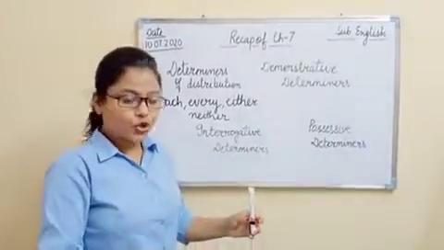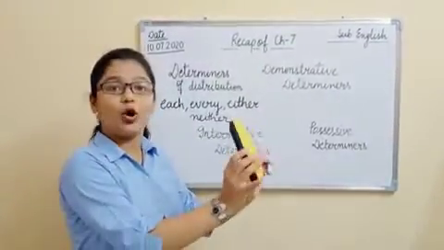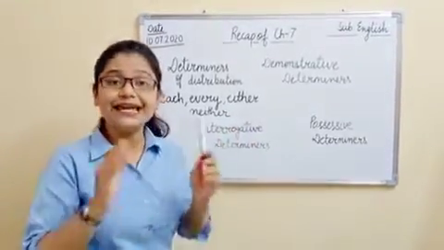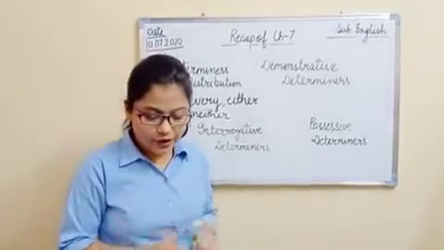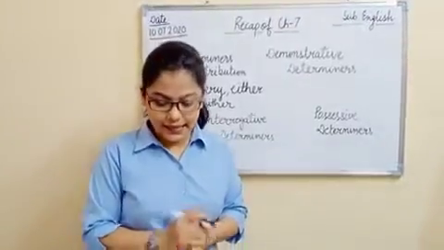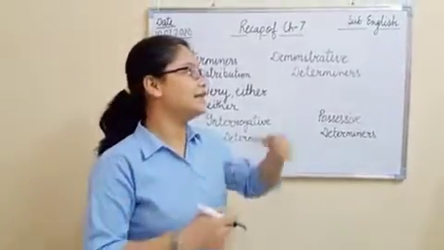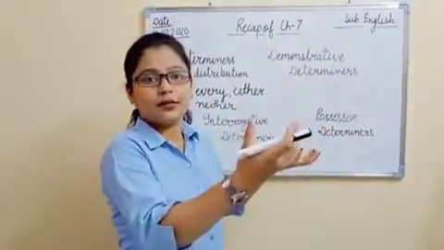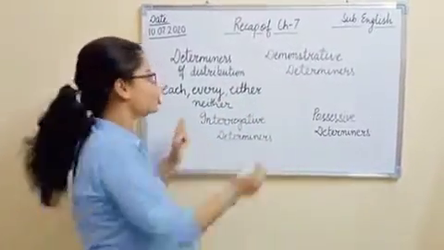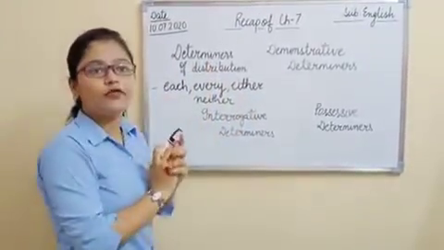You can choose either marker or duster. So you have to choose only one. If we say neither, it means none, right? It is the opposite of either, you can say. If I say the example, it is, he belongs to neither the ruling party nor the opposition. It means he doesn't belong to either this or this. Neither is basically the opposite of either. Is it clear? So these all are the words that are used in determiners of distribution.